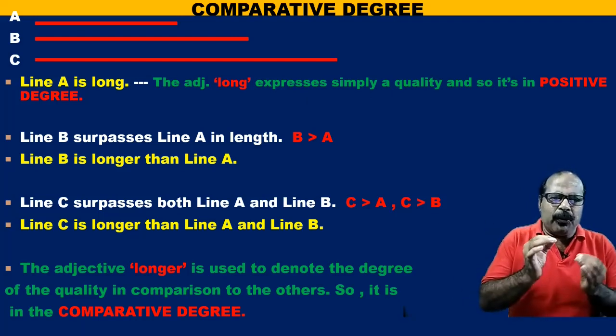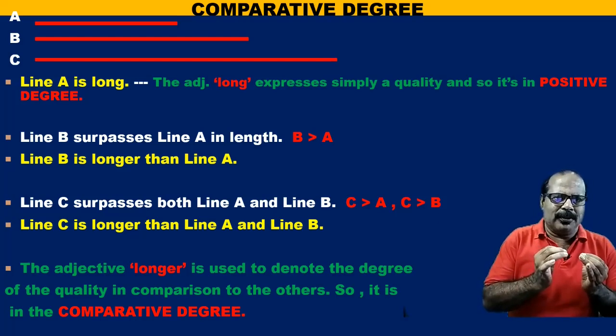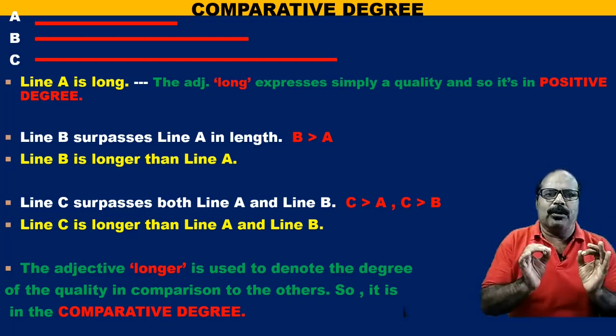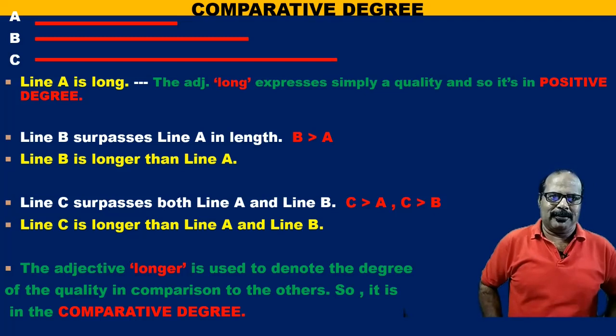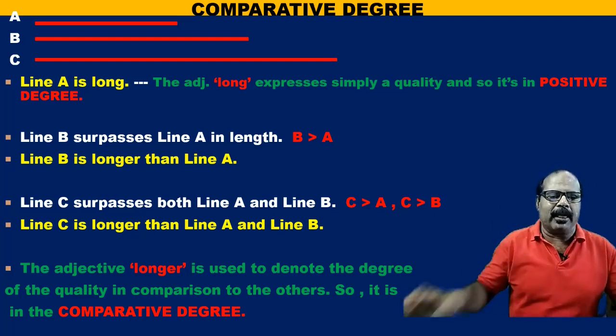Now if we think about line A and B both, what is the relation in terms of their length?